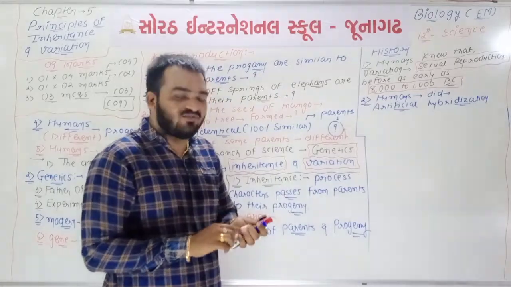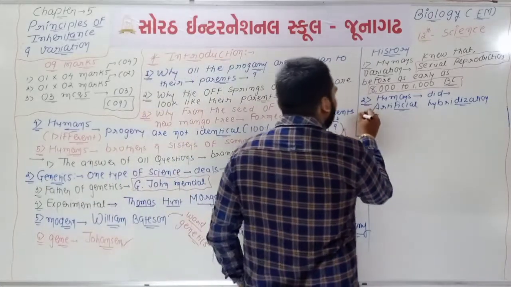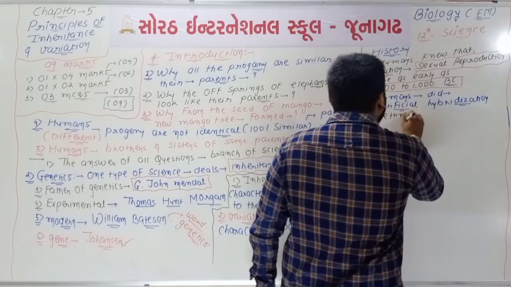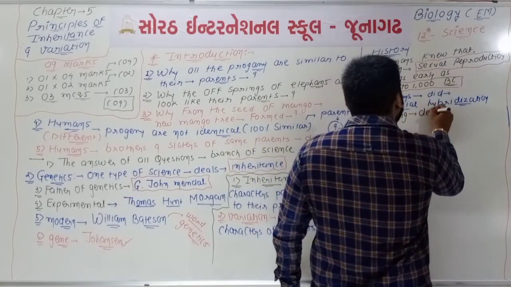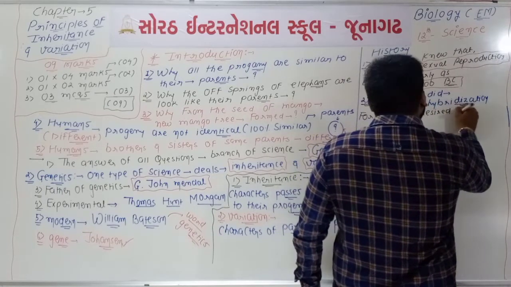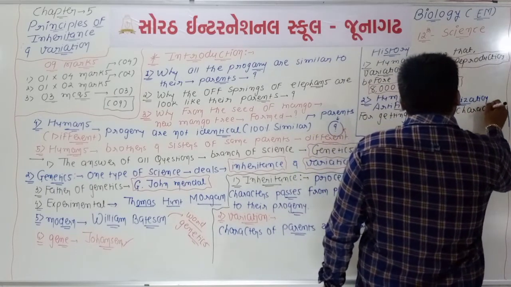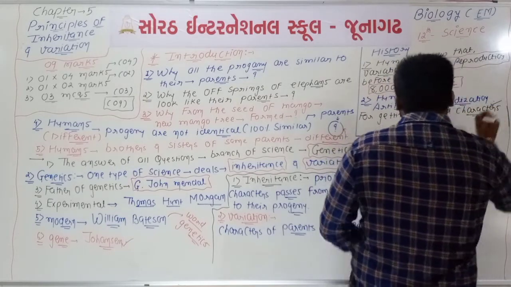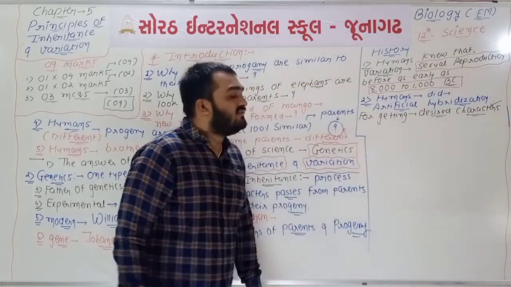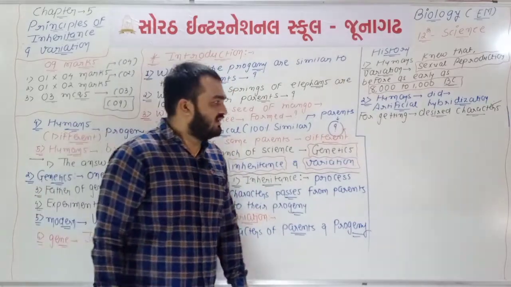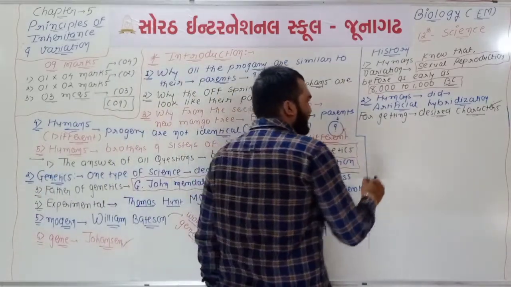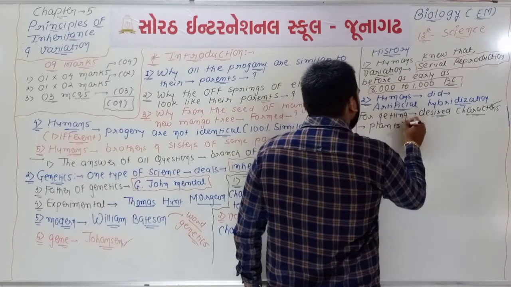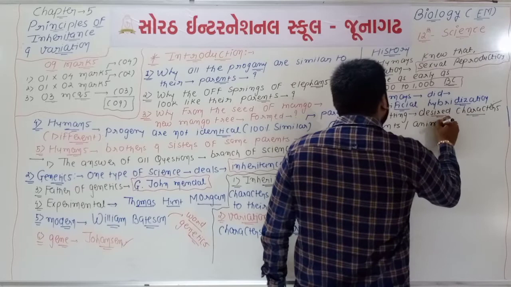So humans did artificial hybridization for what? For getting desired characters, or we can say selected characters. For the selected characters, artificial hybridization is done. It is done in plants as well as in different types of animals.